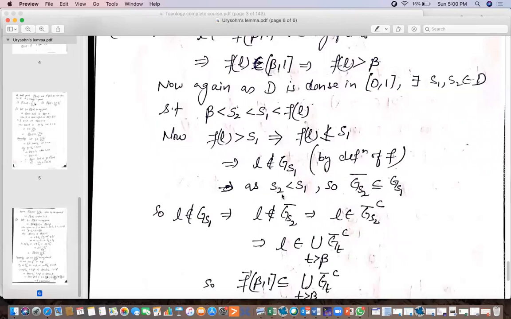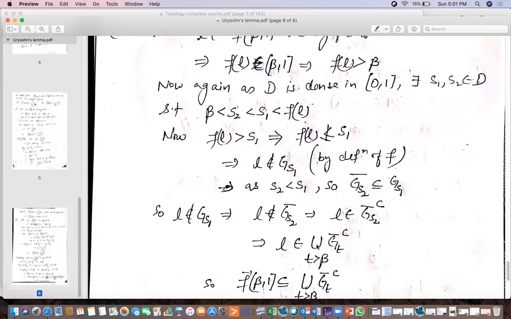Now, if L does not belong to G of S1, and as S2 is less than S1, the closure of G_S2 will be contained in the open set G_S1, because S2 is less than S1. Now, if L does not belong to G_S1, that means it will not belong to the closure of G_S2 either. And if it does not belong to its closure, that means L belongs to the complement of the closure of G_S2. Now here the closure of G_S2 is closed, but its complement is an open set. So L belongs to this set.